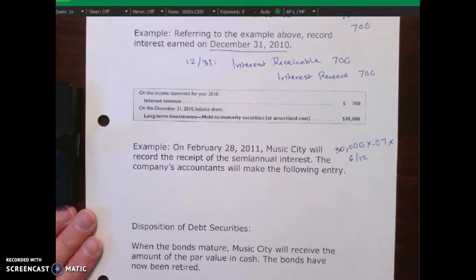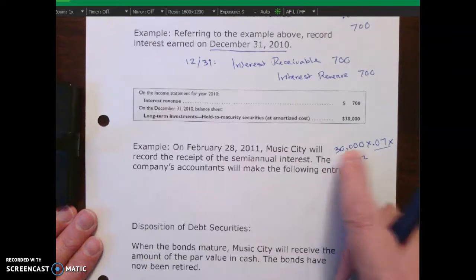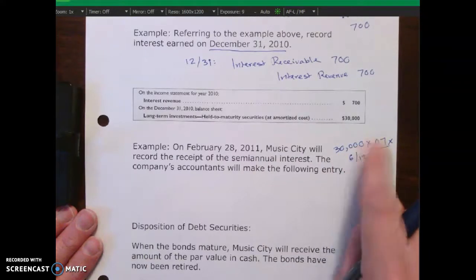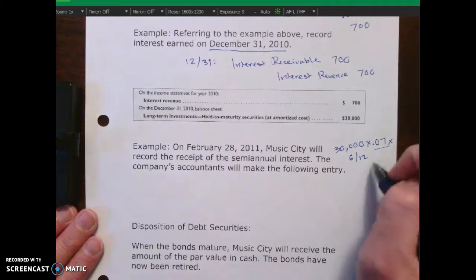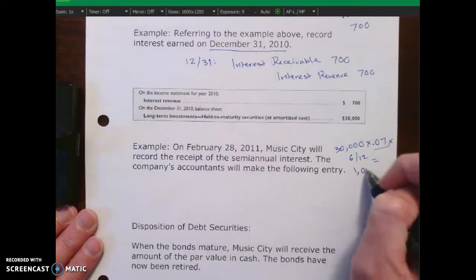The contract rate, as we talked about back in Chapter 14, is stated on an annual basis. If you multiply only 30,000 times 0.07, that would be for the full year. But now they're getting paid after 6 months because it's semi-annual interest payments. That gives us our $1,050.